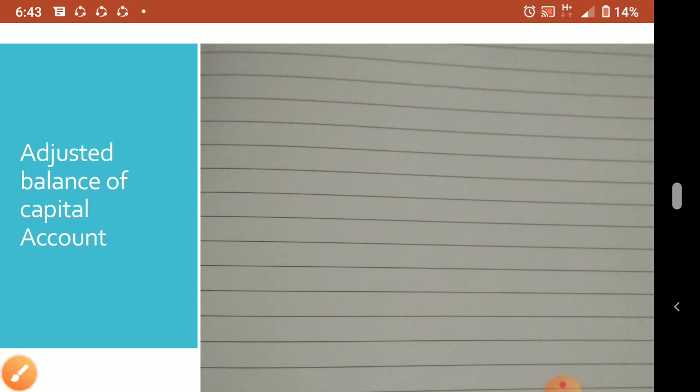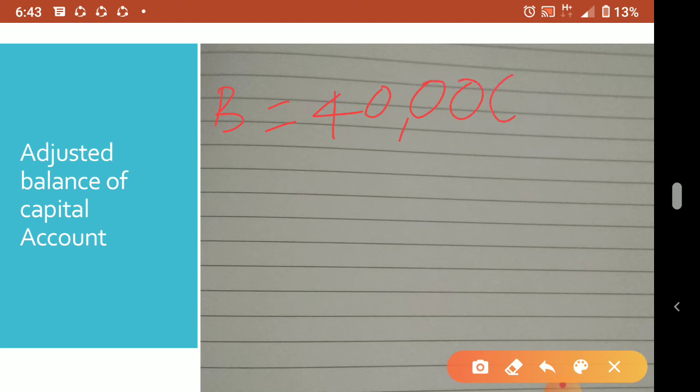Now B, same way. So check the question, you can understand. B's old capital is 40,000, the capital appearing in the balance sheet. Now in the journal entry, is B getting anything? He is not getting goodwill. Goodwill is only between C and A. Reserve fund he is getting is 6,000, so we will add 6,000 to his capital.